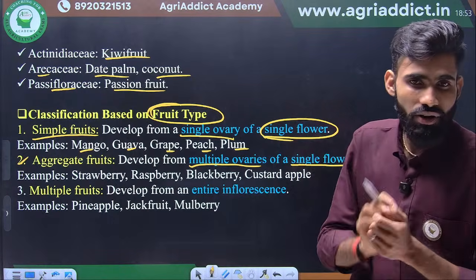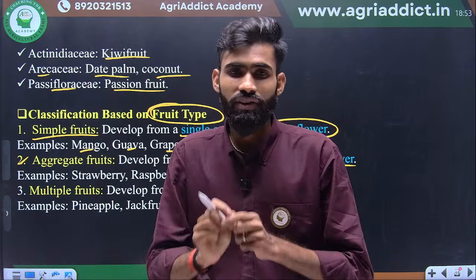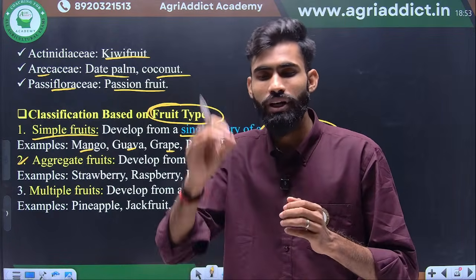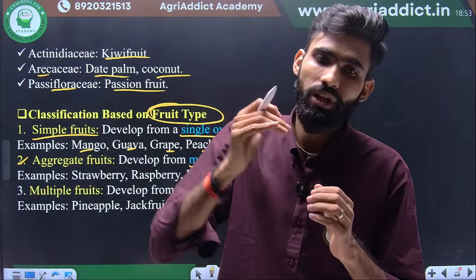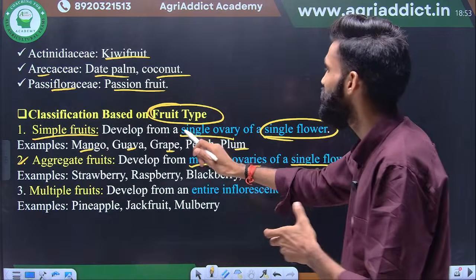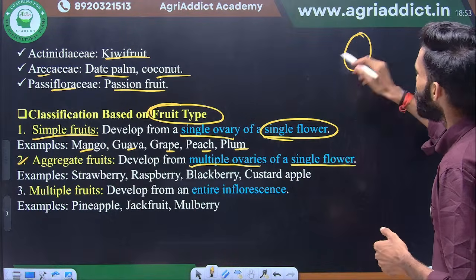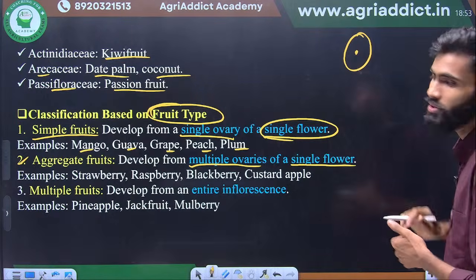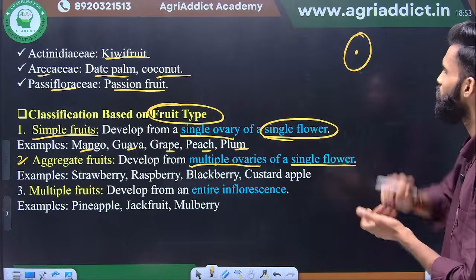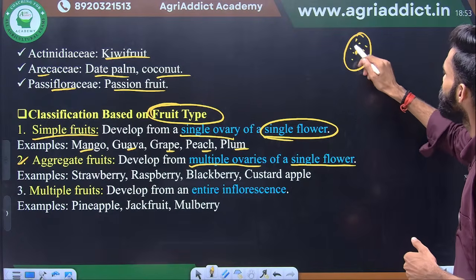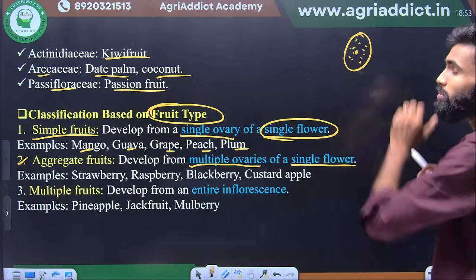A single flower will be there, but on that flower there can be a maximum of 15, 100, or even 200 ovaries, meaning more than one ovary will be there. These fruits are called aggregate fruits. In a simple fruit, only a single ovary is there, and that ovary develops into the fruit. In an aggregate fruit, multiple ovaries are there. So, single flower but multiple ovaries.